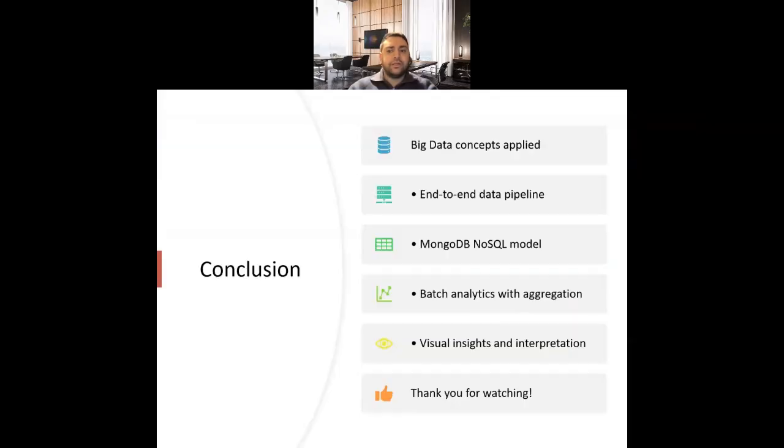In conclusion, this project shows how big data concepts appear in the Netflix dataset. Variety affects how we model and store the data. Veracity requires cleaning before analysis, and velocity shows how fast Netflix expands its catalog. By combining Python and MongoDB, I implemented a full end-to-end pipeline to clean, store, analyze, and visualize the data and extract meaningful insights.